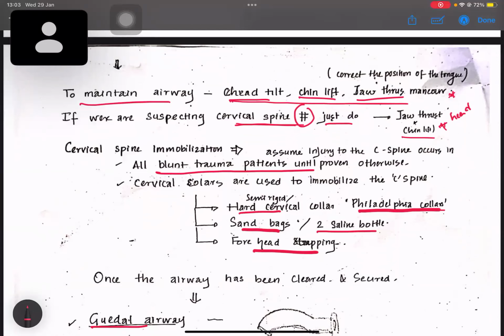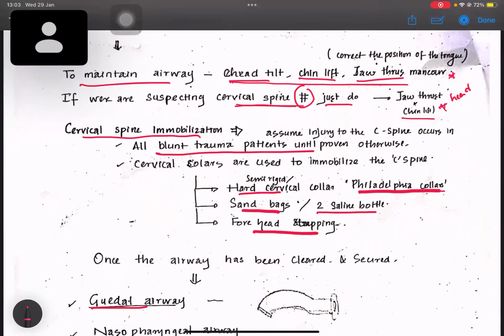Cervical spine immobilization. Once we diagnose that there's a fracture, we have to immobilize the cervical spine. In fracture management, the initial step is immobilization. It will be discussed in future sessions. Assume injury to the cervical spine occurs in all blunt trauma patients until proven otherwise. We don't know initially whether there's a cervical spine fracture or not, but we assume until proven otherwise that there's a cervical spine injury in all blunt trauma.